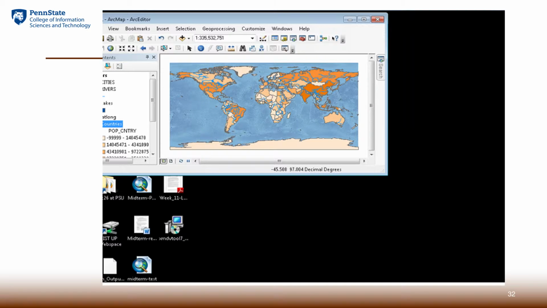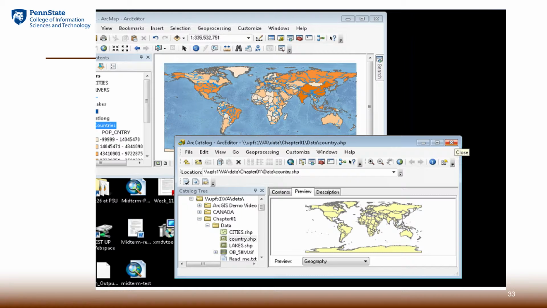Well, the power of GIS really comes from the combination of three functionalities of the system. One is mapping and presentation capability, where it organizes data into themes, and themes can be freely composed into maps. So that's normally done within the component we call ArcMap. Our first lab will deal with ArcMap.